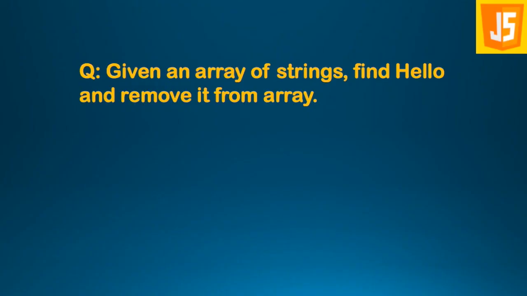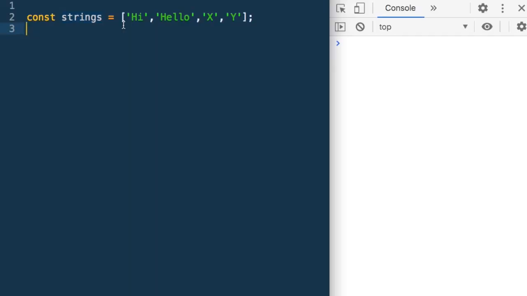Given an array of strings, find hello and remove it from the array. So suppose we have this array of strings, and what do we need to do? We need to remove hello. So we need to find and remove hello. So we will use splice to remove it. So first we will find it, and then we will use splice to remove it. So how do we find it?